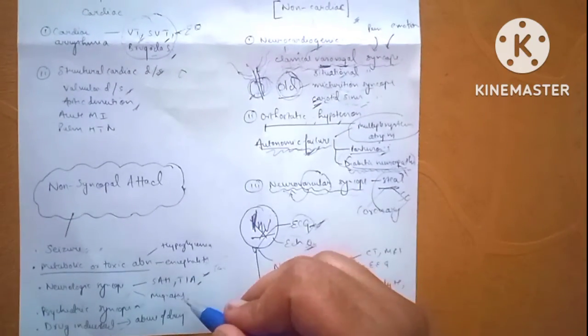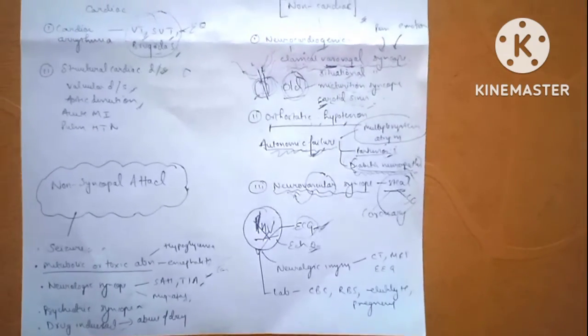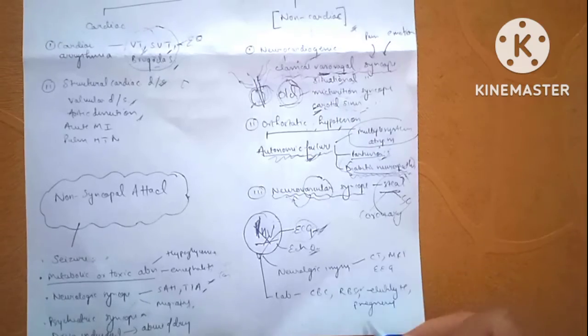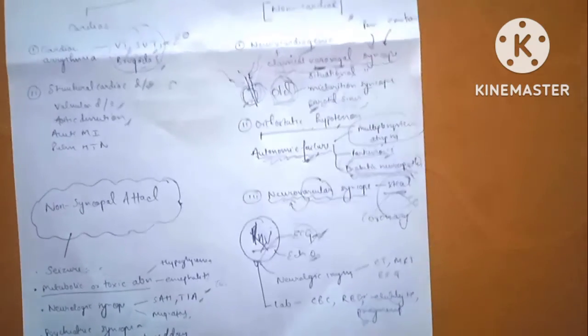EEG may be done for seizure. A lab investigation, RBS, will tell about hypoglycemia. Pregnancy test is done to look for any postural hypotension or orthostatic hypotension that a female may have.